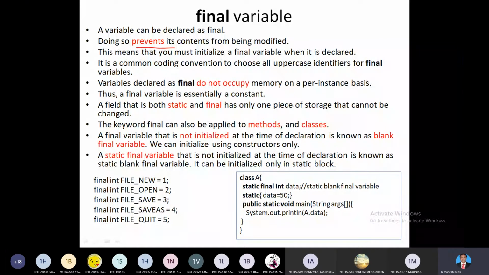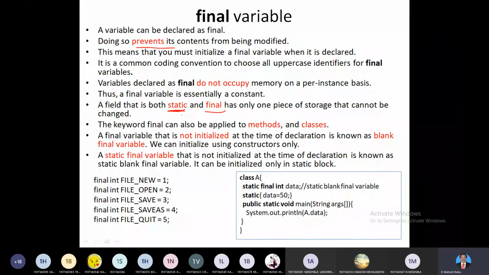And not only the final keyword, we can also have static and final both together. A field that is both static and final has only one piece of storage and cannot be changed. Static will have a static variable, static block, static methods, and so on.